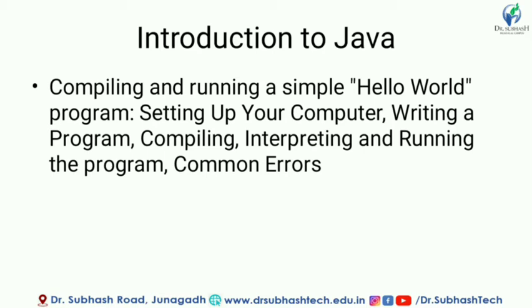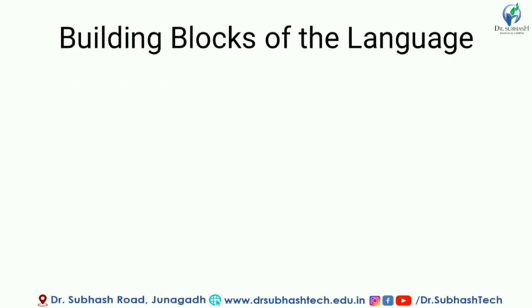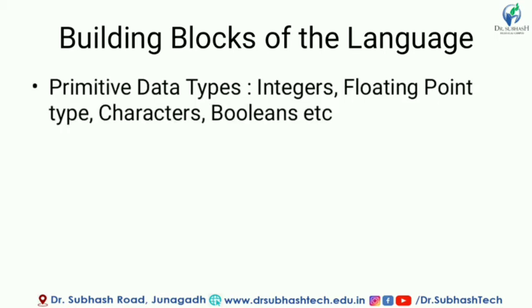After this we will implement more programs using Java language. After this we will start the second unit, that is building blocks of the language. In this, first we will see the various primitive data types, and data types means the type of the variable, which value we can store into the variable. So these types can be integer, floating points, characters, boolean, etc.